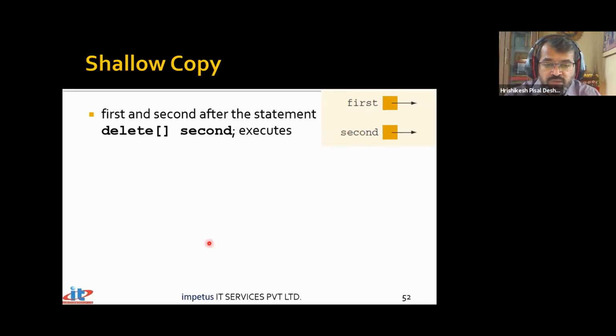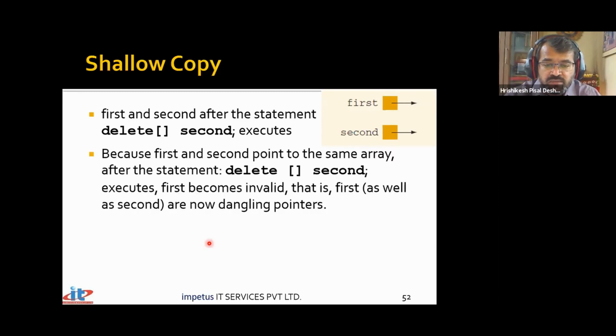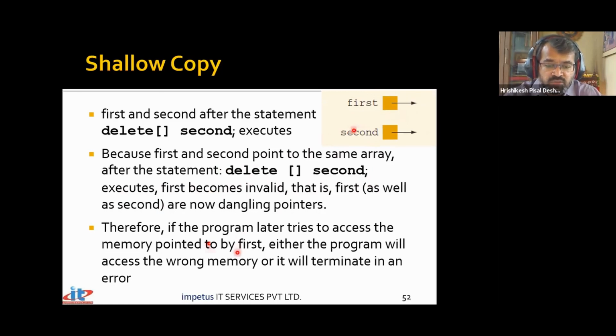Second destroyed that particular array, but first has also got affected. Because first and second point to the same array, when the statement delete second executes, first becomes invalid. That is, first and second, both of them become dangling pointers. This is where we come across a problem.